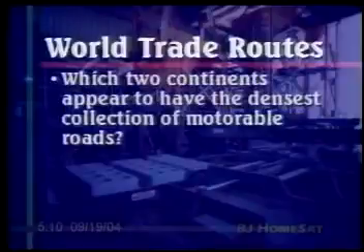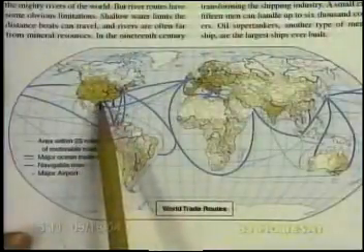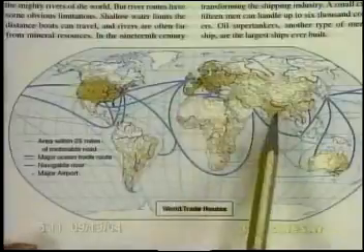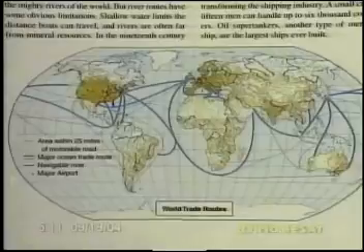Which 2 continents appear to have the densest collection of motorable roads? Okay, that's a pretty easy one to figure out. Just look for the most yellow. North America is practically totally yellow, and then Europe is practically totally yellow. India would probably come in next, right on the heels of those 2 continents.